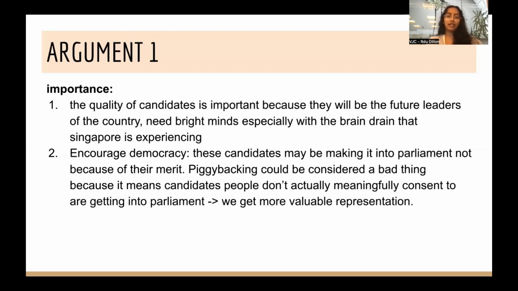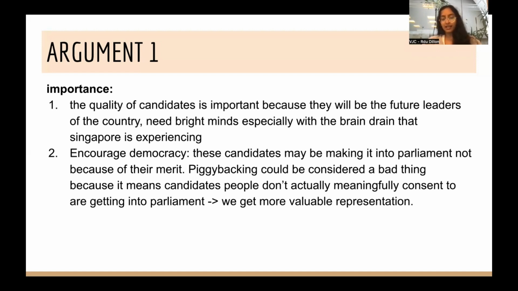So this is the impacting of the argument and why exactly it is so fundamentally important, right? And I think the first is quite intuitive. The quality of candidates you have is obviously important because they will be the future leaders of the country, and we do need bright minds to lead the government in the next generation.